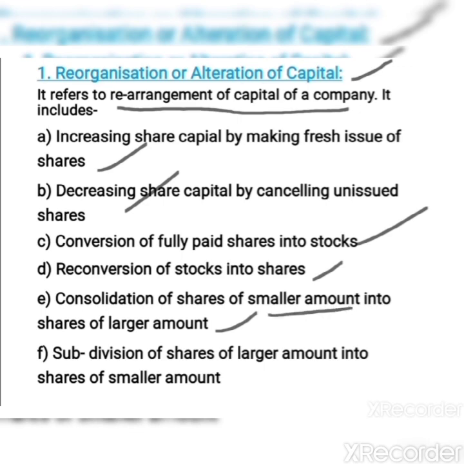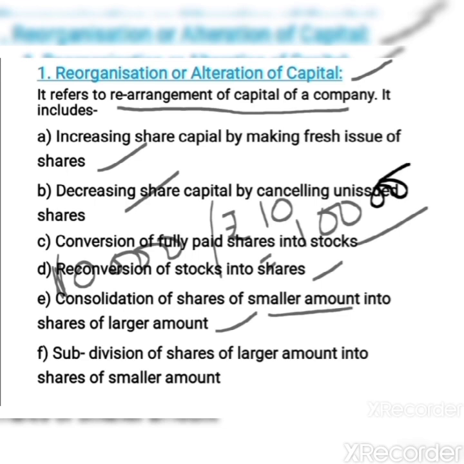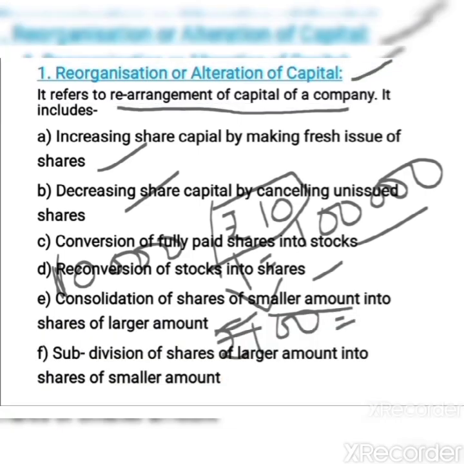Then the next point, we have consolidation of shares of smaller amount into shares of larger amount. Let me give an example. If the company has 10,000 shares of rupees 10 each, the total capital comes to 1 lakh rupees. Here the 10 rupees face value is considered a smaller amount, and now they want to consolidate the shares and make it a larger face value. They can make it 100 rupees. Then under the consolidation, the total capital remains the same, that is 1 lakh rupees.